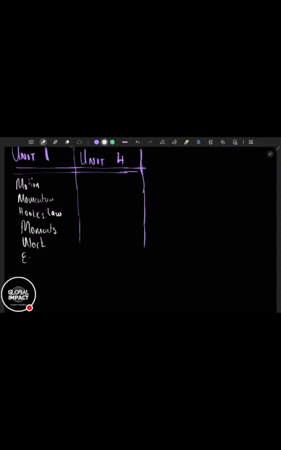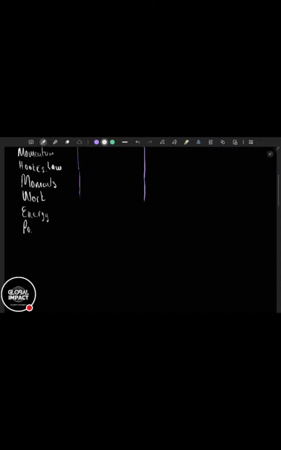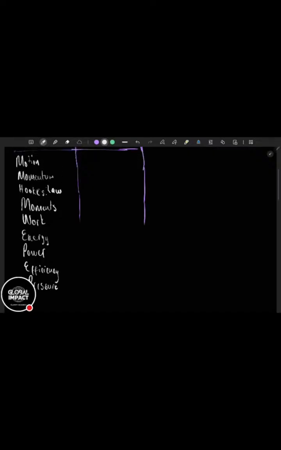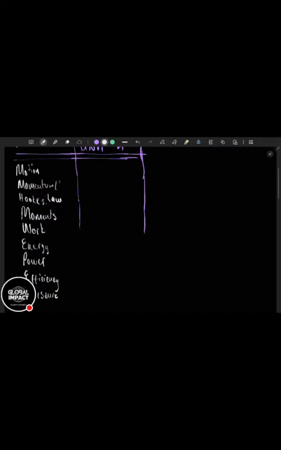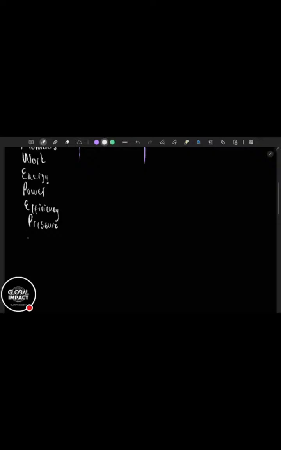So there's work, there's energy, the 2 types of energies, you should be able to calculate them. You should be able to calculate power, efficiency, pressure, and, what else have I left? Yeah, in momentum, you should calculate momentum, and you should be able to calculate impulse. Then you should be able to calculate acceleration, the force, and all that stuff. You should be able to calculate the resultant force and all these things. So these are a lot of formulas for unit 1.